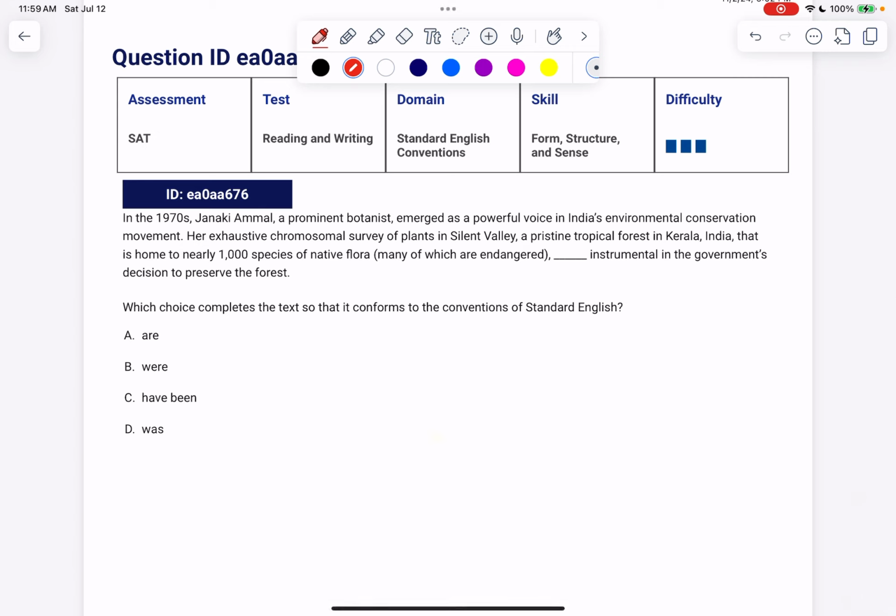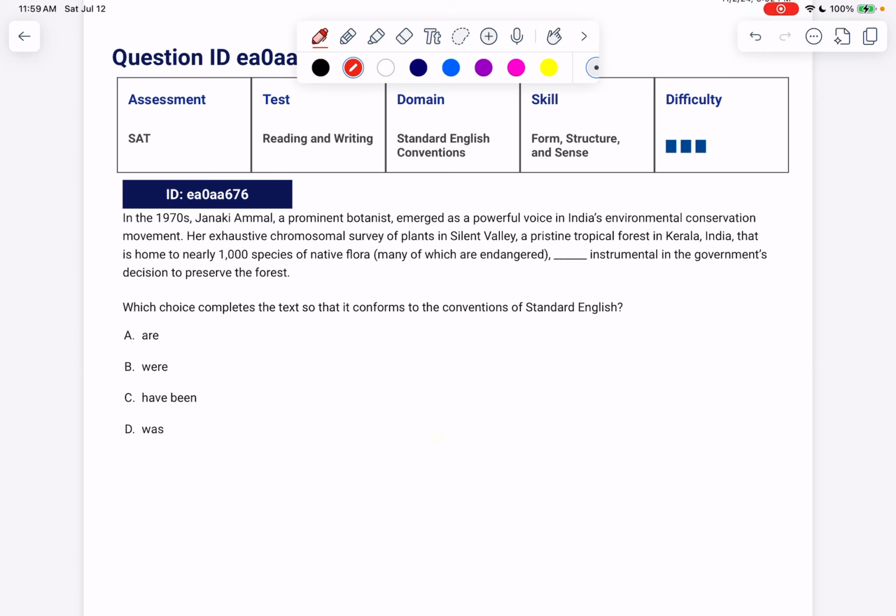Looking at the answer choices here, we have verbs. We have plural present, past plural, present perfect plural, and past singular. So we're varying not only tense, but also number. So let's go and give the sentence a read and see if we can identify both of these things.